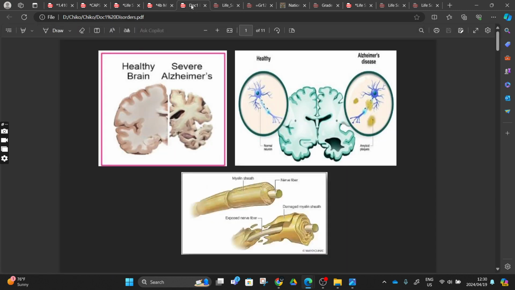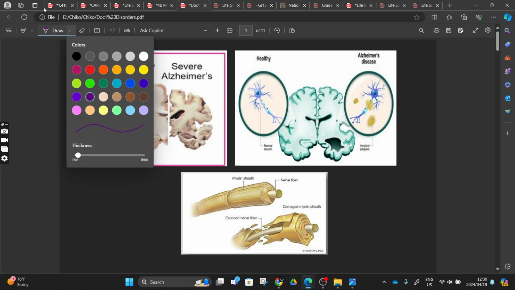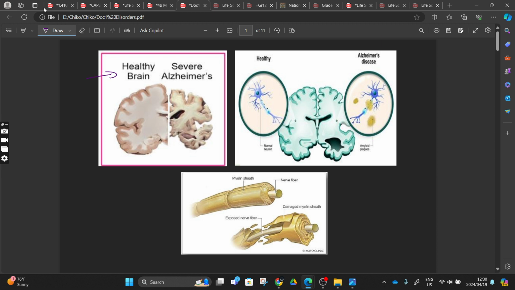So here's the thing. Here's multiple sclerosis and Alzheimer's, right? You can see here we have the healthy brain. This is our healthy brain. This will be our white matter. I told you, inside it's white matter, and then the outside here will be our gray matter. As you can see, right? This will be our healthy brain.